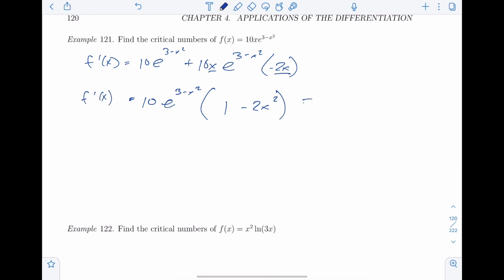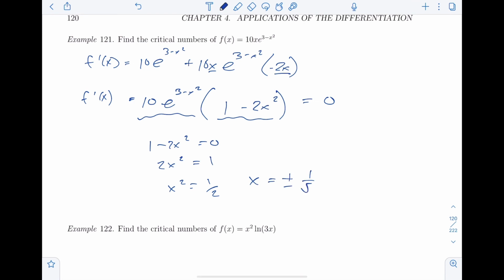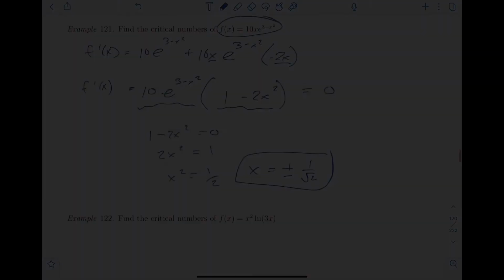As I set this equal to 0, the exponential part will never be 0, right? E to the stuff is never 0, so all I have to do is do this one. So 1 minus 2x squared is equal to 0. So 2x squared is equal to 1. X squared is 1/2, so x is plus or minus 1 over root 2. And we're good to go. Again, this thing had domain all real numbers, so both of them are in the domain.